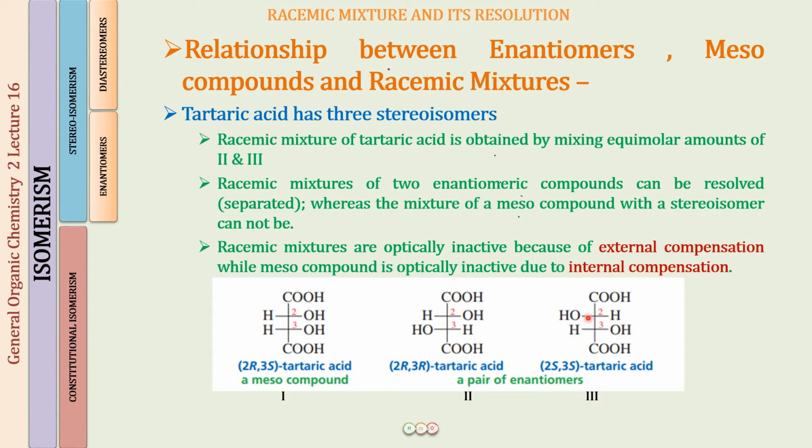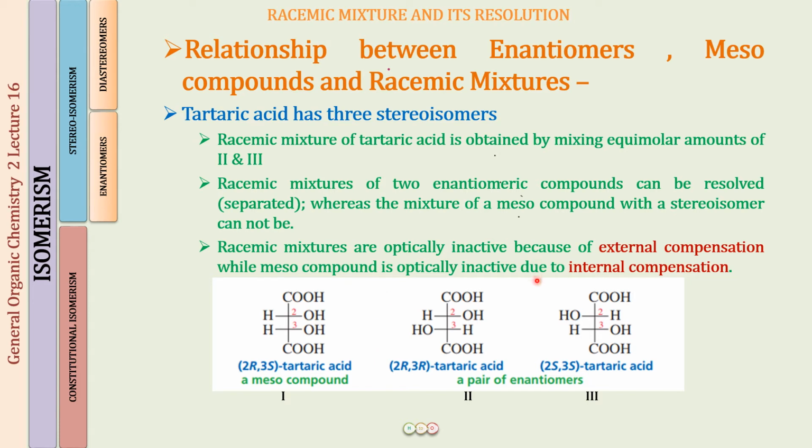When we talk about the racemic mixture, this optical inactivity is because of external compensation. What I mean by that is that we have a compound which is optically active, and we have added it to another compound which is optically active, in such a way that they compensate the optical activity of each other.